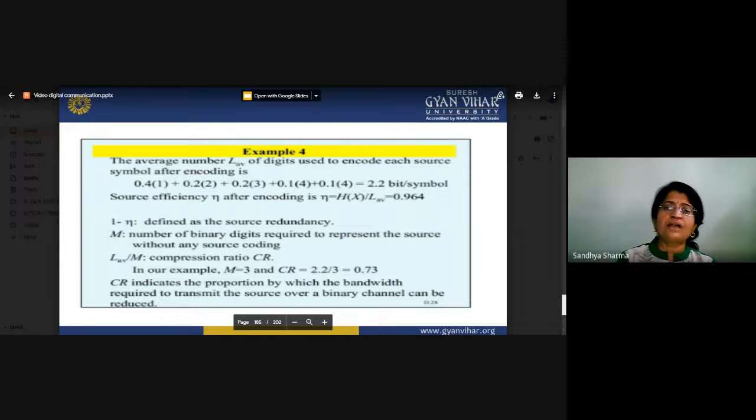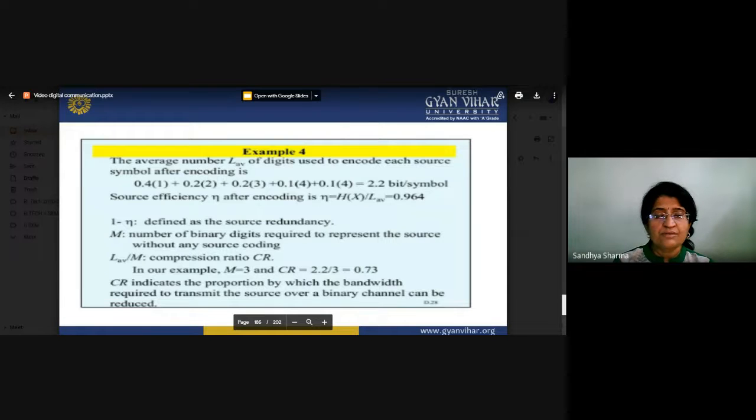If you want to calculate the efficiency, the efficiency is equal to the entropy divided by the average code word length. In this way, we can calculate the average code word length, in which each probability is multiplied with the number of bits allotted for representation, and the addition over all the symbols gives the average value. Eta is called the source efficiency, or redundancy. Capital M is the number of binary digits required to represent the source without any source coding. L by M is equal to the compression ratio.